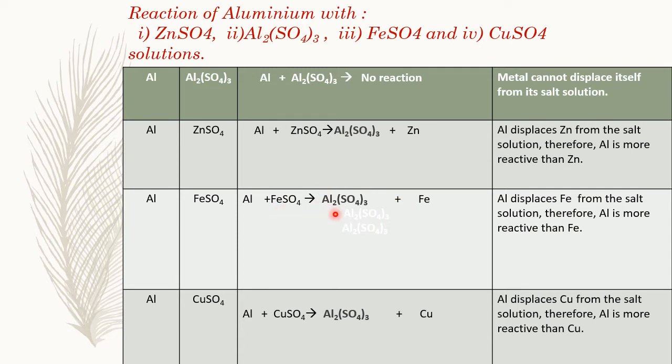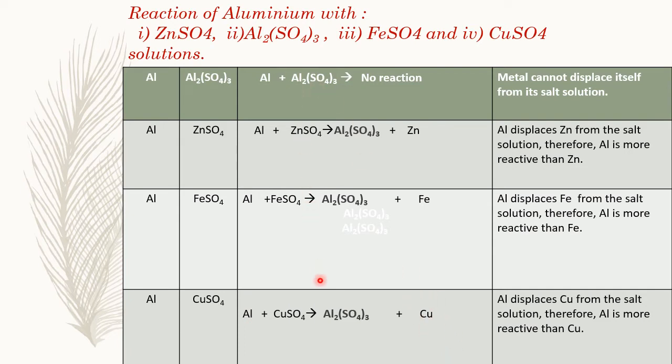Aluminium sulfate solution is colorless, and hence the green color of ferrous sulfate changes from green to colorless, and at the same time you can find a dark grey or black deposit over the aluminium metal. Last, the copper sulfate blue color changes from blue to colorless aluminium sulfate solution, with a brown precipitate over the aluminium metal. This brown precipitate is of copper metal.